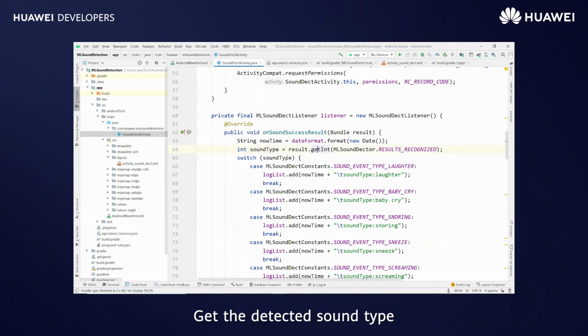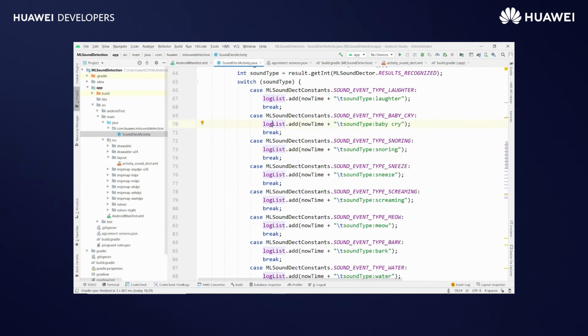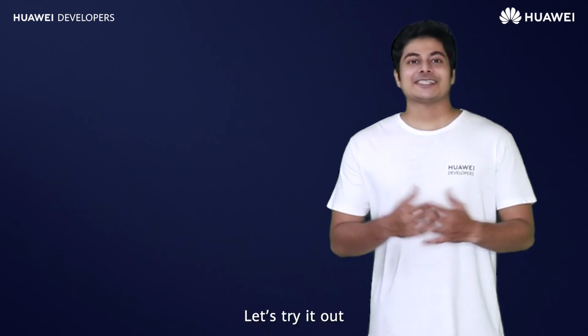Get the detected sound type. Add it to a list. Set it to a text view. Now the coding is completed. Let's see how to run it.